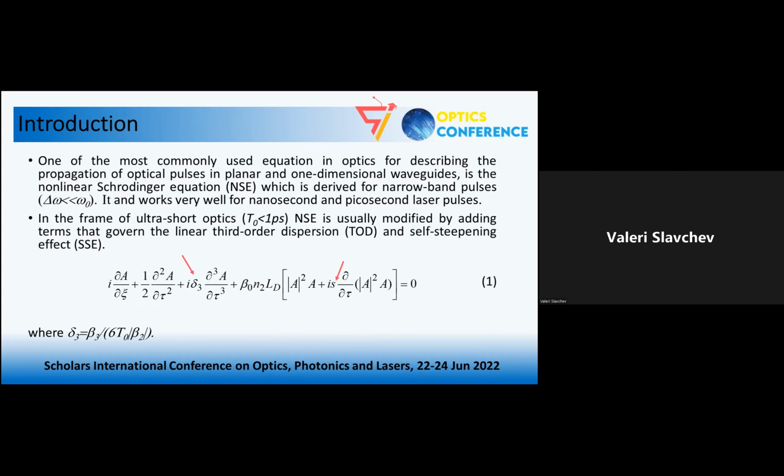So one of the most commonly used equations in optics is the nonlinear Schrödinger equation, which is derived for narrowband optical pulses. Such optical pulses have nanosecond and picosecond duration. They are naturally long, but in the frames of ultra-short optics, when the time duration of the optical pulses is less than 1 picosecond, the nonlinear Schrödinger equation is usually modified by adding terms that govern the higher order of nonlinear and dispersive phenomena, such as third order of linear dispersion and self-steepening effect.